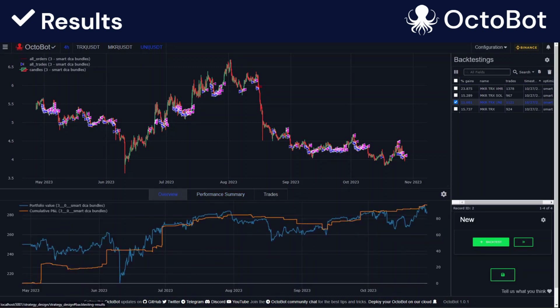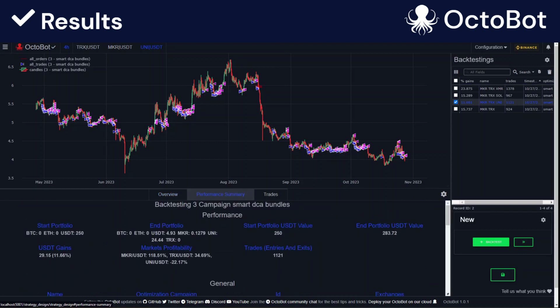When Uniswap is going down a lot, our portfolio value is also going down a lot, even though Maker and Tron are not really going down in this period. We also see in our end portfolio that we end up with quite a lot of Uniswap. And everything that is not sold is taking USDT coins that we cannot invest in other markets. So as we were saying before, bear markets or downtrends are not very profitable for this strategy. It's better to avoid coins that are in this situation. Let's have a look at another result.